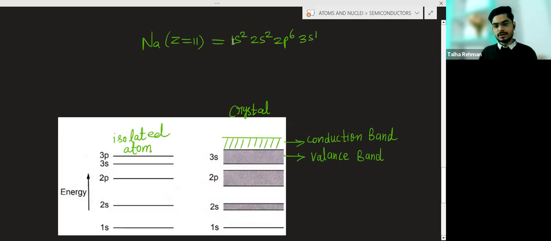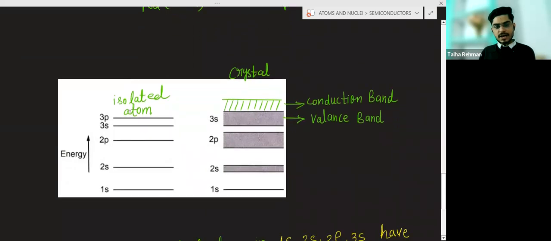So there are 2 electrons in 1s, 2 electrons in 2s, 6 electrons in 2p, 1 electron in 3s. If this is an isolated atom, the electrons present in 1s, 2s, 2p, 3s have fixed energy.